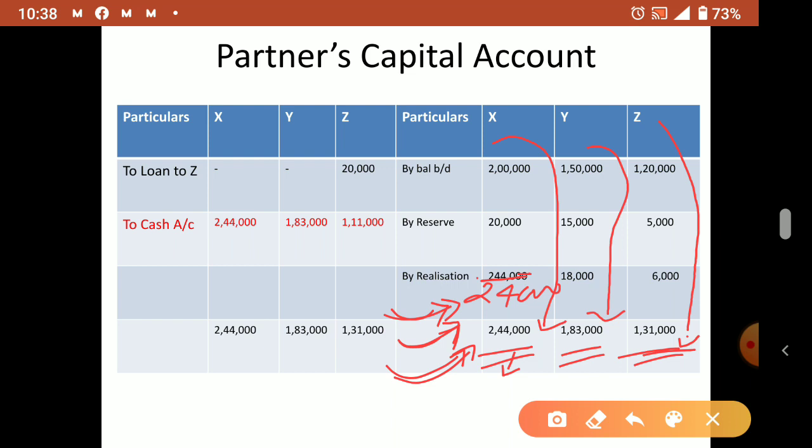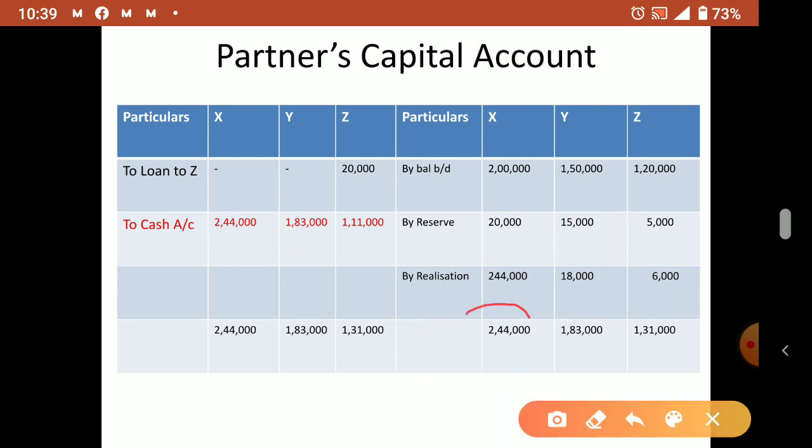They started their business with, or their capital is showing this year, 2 lakh, 1 lakh 50, 1 lakh 20. But while closing the business, they put all the other items, reserve, realization, whatever available. Now their capital will change. So that is the new, fresh capital available now. Now what they have to pay to the firm, the firm will take it, and only the remaining money is paid to them.